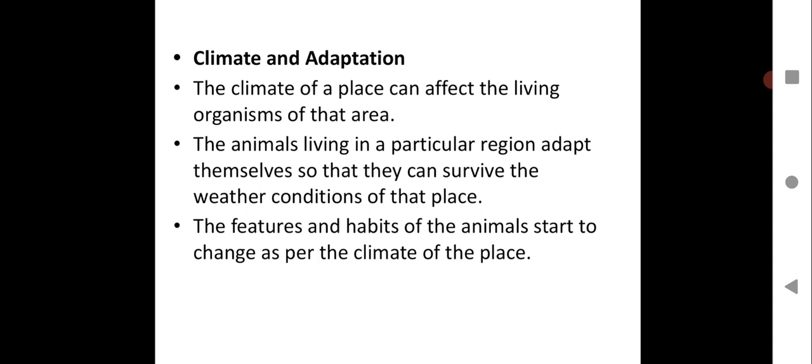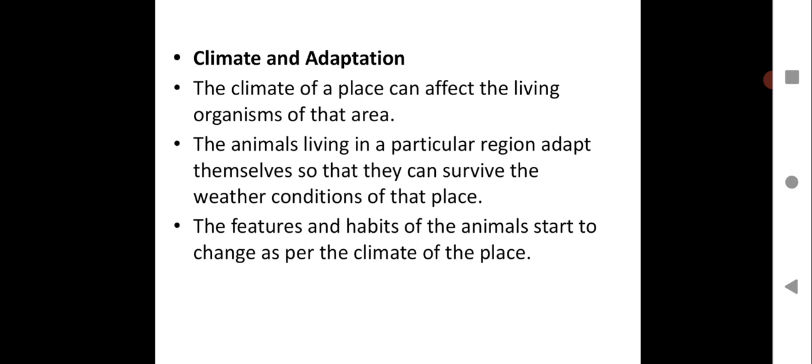So as you all have seen, the climate changes in every region on this planet, in different countries, different places have different climates, and it keeps changing every year. So how will animals survive, how will they adapt themselves to the given climate, because they have to survive. If they do not survive, they will become extinct. So naturally they get adapted to certain climates, very harsh climates, moderate climates.